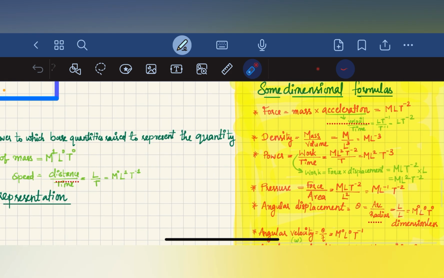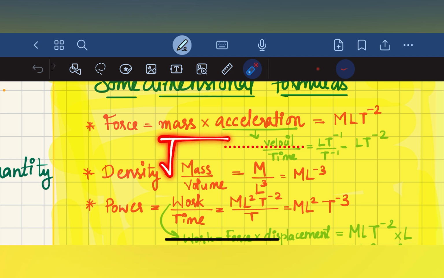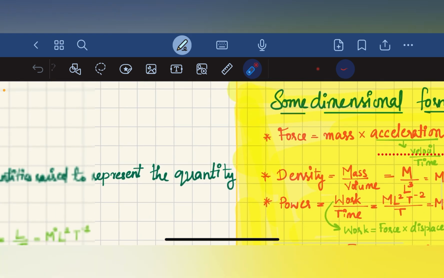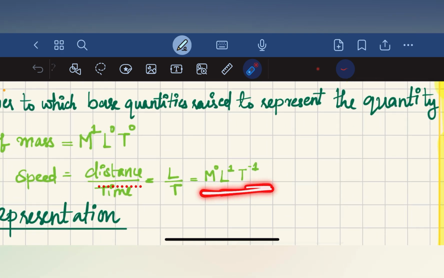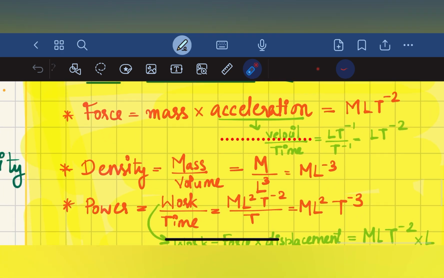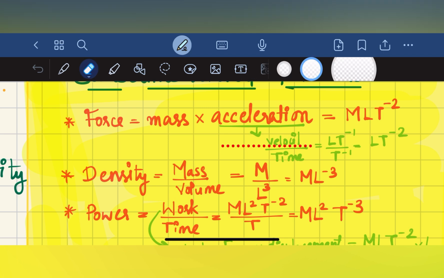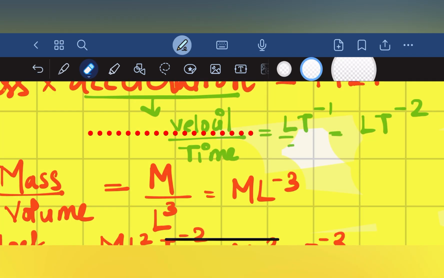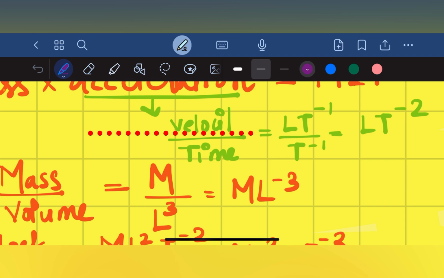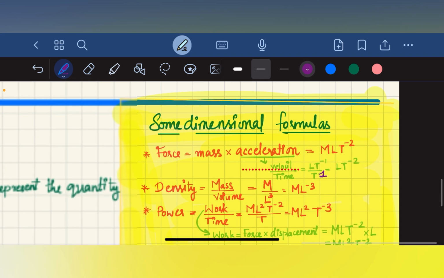And some dimensional formulas. Force is equal to mass into acceleration, and for mass we use M. Acceleration is equal to velocity divided by time. Velocity is L T raised to minus 1, divided by T raised to 1.